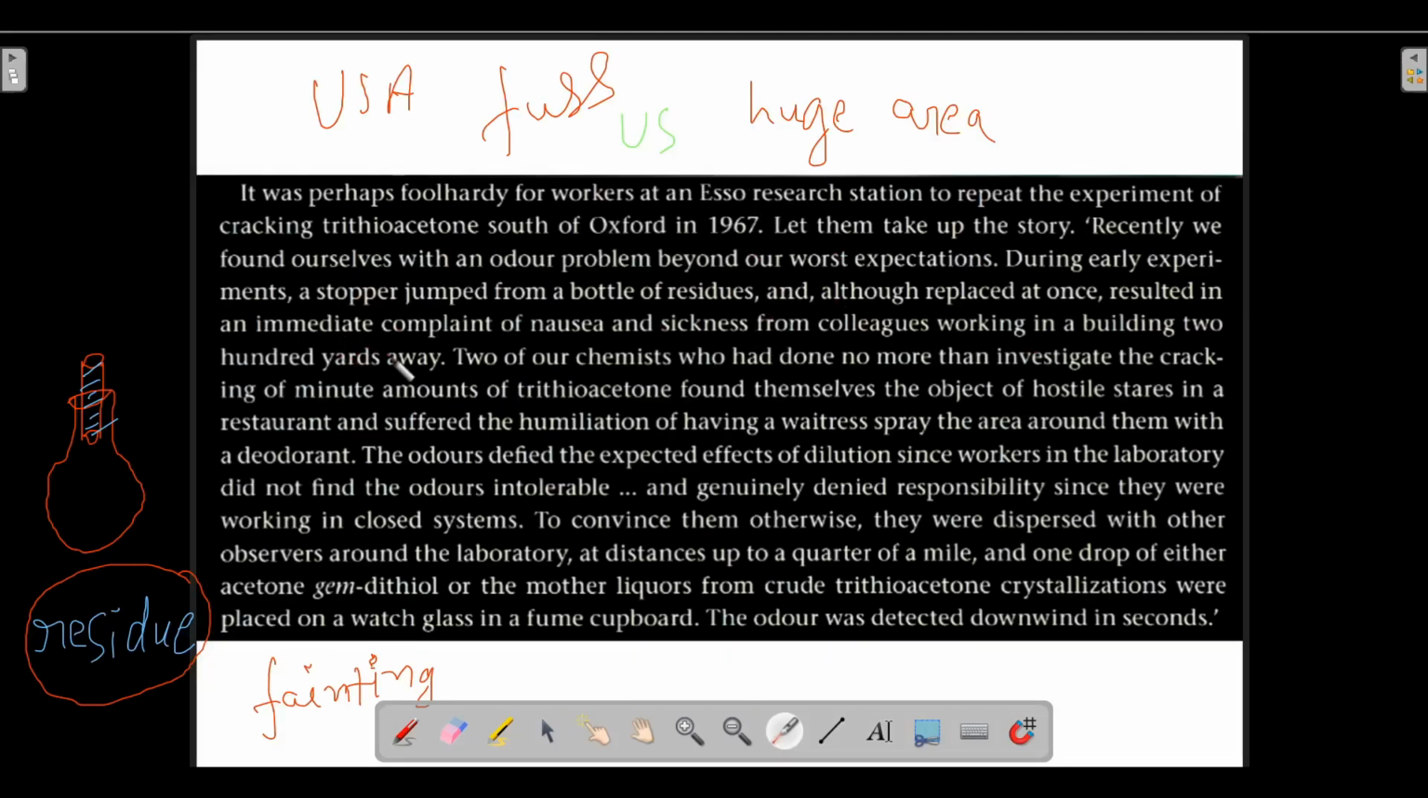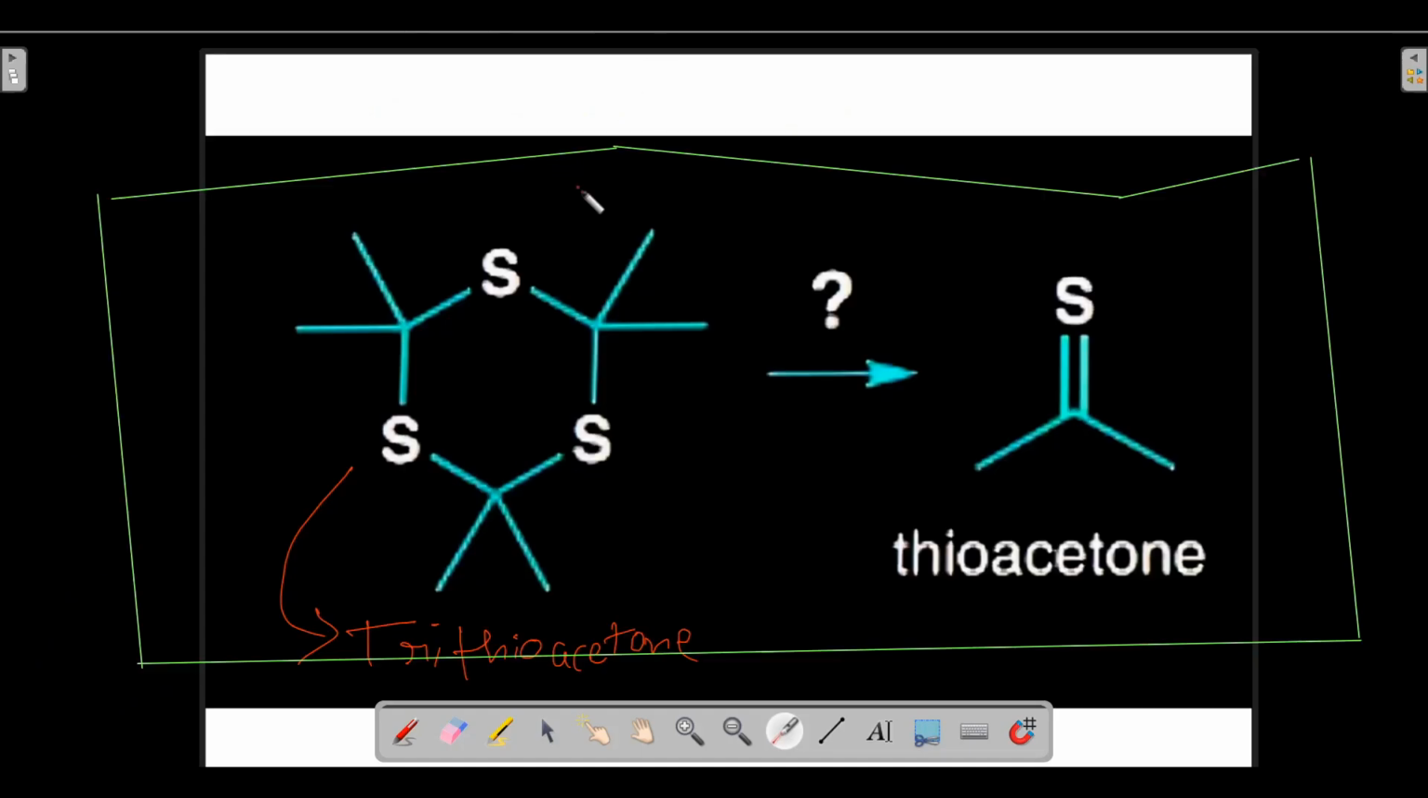So the nausea and sickness was felt by the colleagues who were working in a building that was 200 yards away. Two of our chemists who had done no more than investigate the cracking of minute amounts of trithioacetone. What is the structure of trithioacetone? I have already shown it to you. Let me show it to you once again. This is trithioacetone. This is the structure of trithioacetone.